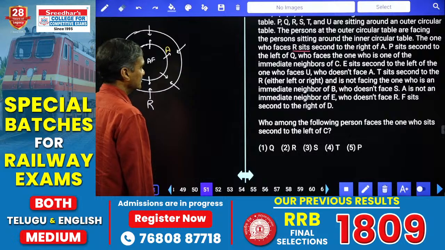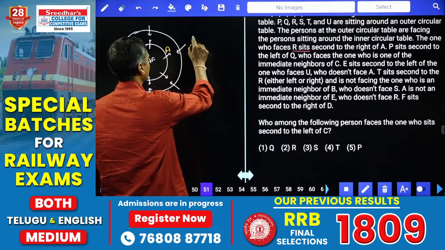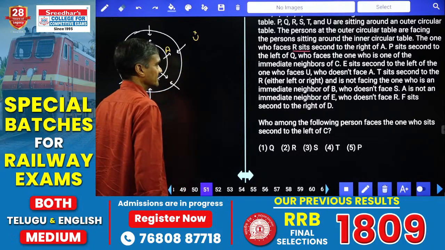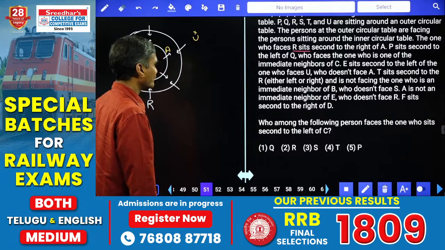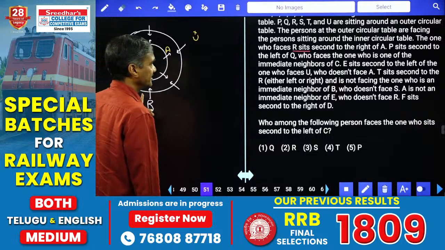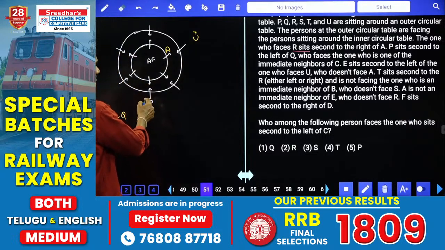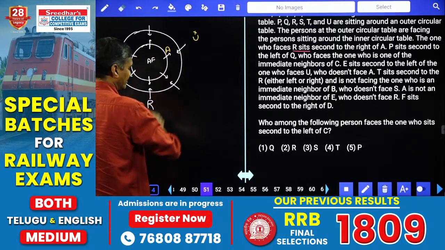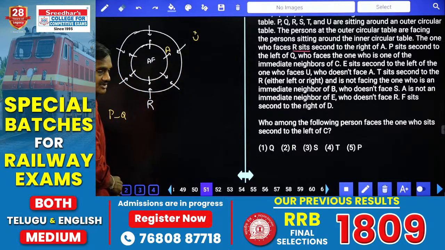And next one, E sits second to the left of the one who faces U. And U and A are not facing opposite to each other, so U cannot be at this place. And T sits second to R. T can be here or T can be here. How many possibilities do we have? We have 2 different possibilities.